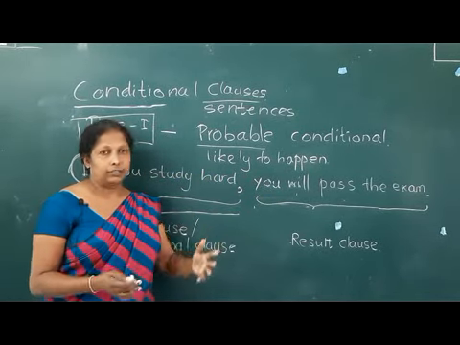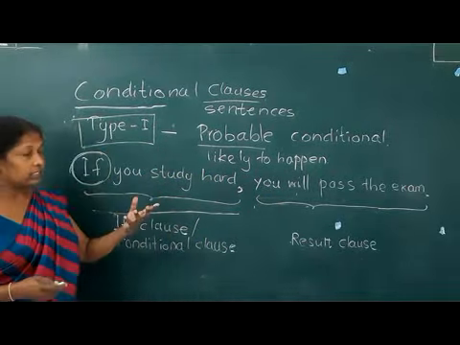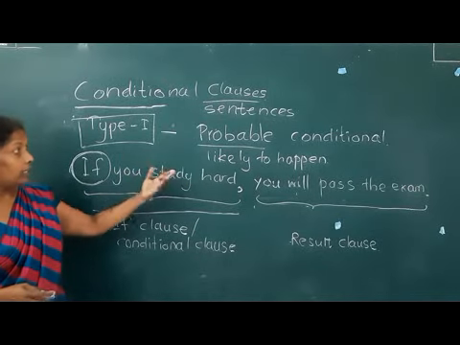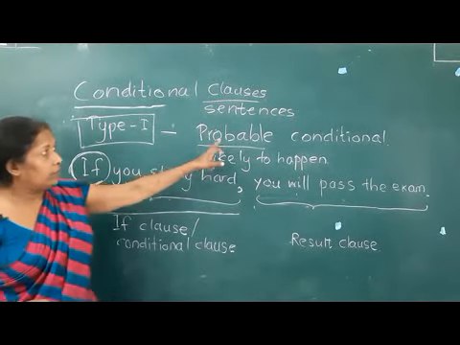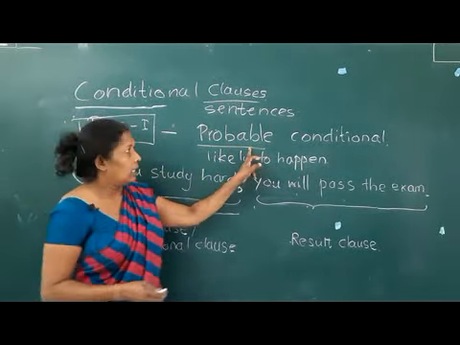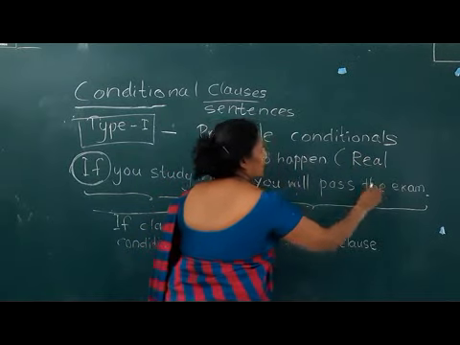What you need to understand is when and where we use these probable conditions, or conditional type 1. They are likely to happen, therefore we call them probable conditionals. Or else we call them real conditionals also. In some books they say real conditional.